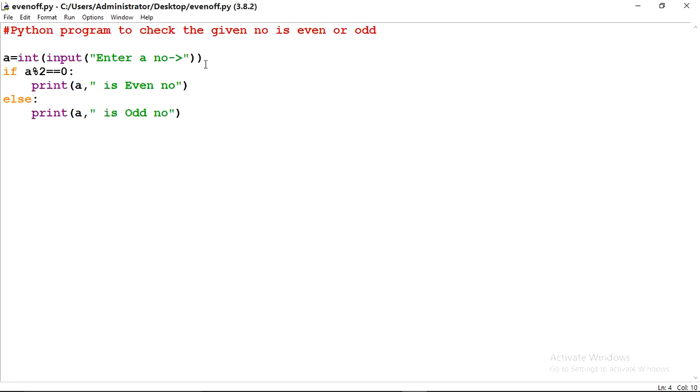Suppose first of all I have entered 13, so here will come 13 mod 2, so you will simply divide 13 by 2, so remainder will come 1. So here is condition false, so cursor will come to the else part. It will print 13 is odd number. Whenever I will execute this program the next time, I had entered 12, so here will come 12 mod 2 is equal to 0, 12 divided by 2, remainder will come 0. Yes, this condition is true, so it will execute this line. A means 12 is even number.